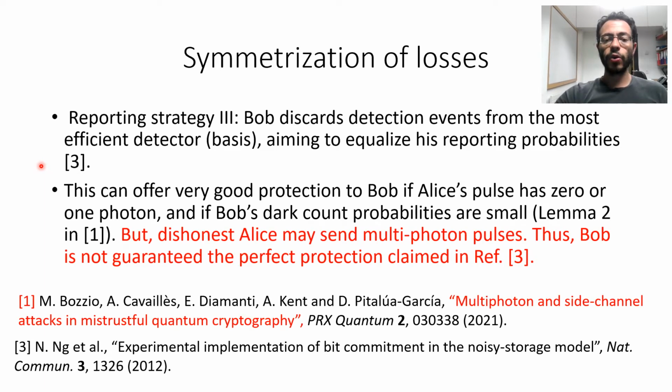This can offer very good protection to Bob if Alice's pulse has 0 or 1 photon, and if Bob's dark-count probabilities are small, as we have shown in lemma 2 in our paper.